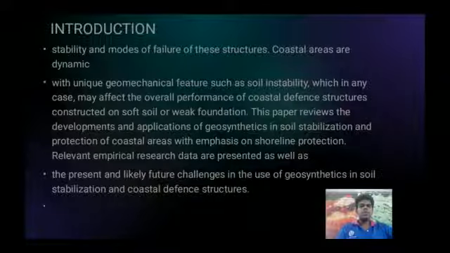This paper reviews the developments and application of geosynthetic in soil stabilization and protection of coastal area with emphasis on shoreline protection. Relevant empirical research data are presented as well as the present and likely future challenges in the use of geosynthetic in soil stabilization and coastal defense structure.